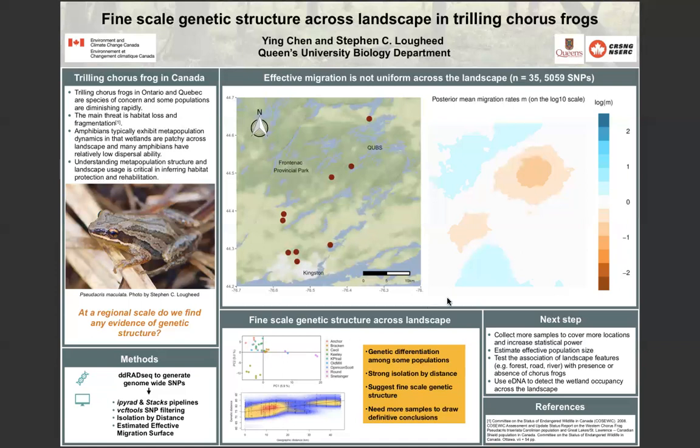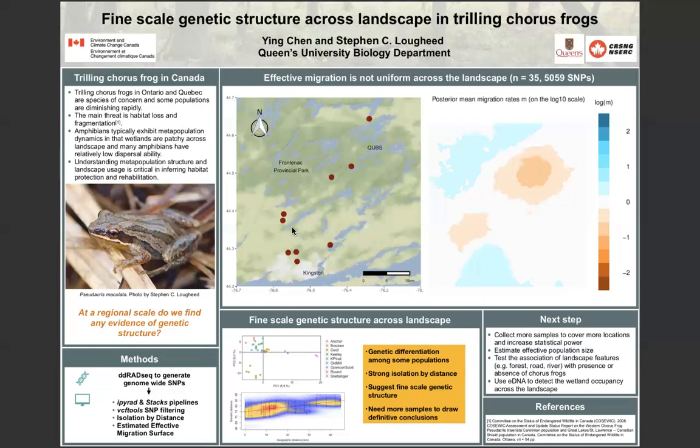What we found is that the effective migration is not uniform across the landscape. For example, in this location, the migration rate is low. This is possible because those two locations are separated by the Opinicon Road. So the low migration rates we observe might be a result of habitat fragmentation.